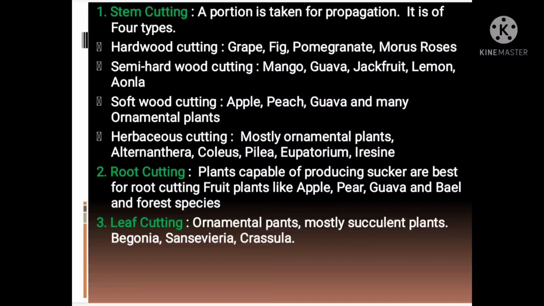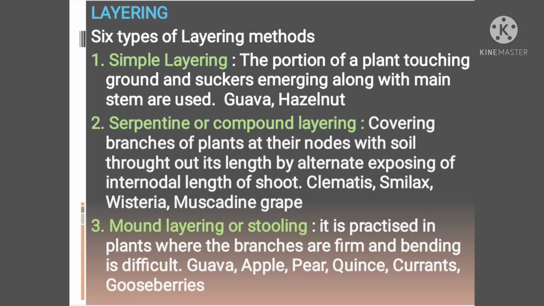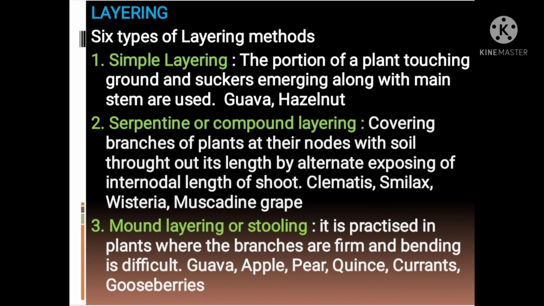Third one is leaf cutting. Leaf cutting is successful in propagation of ornamental plants. Mostly succulent plants having thick and leathery leaves, like begonia, sansevieria, crassula, are propagated through leaf cutting. The leaf is separated from mother plant and planted in suitable media where it gives out roots and generates a complete plant.